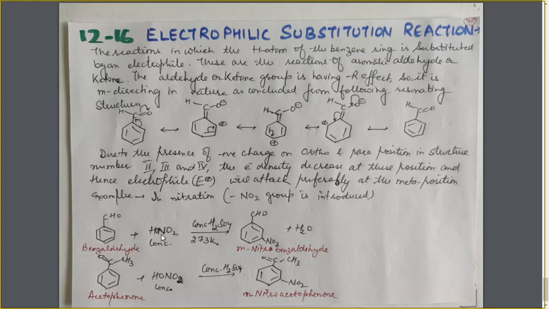So, I have written here two reactions, with benzaldehyde on nitration. Nitration is carried out with nitrating mixture, that is a mixture of concentrated nitric acid and concentrated H2SO4. It is nitric acid, HONO2, HNO3. So, how will the reaction take place? This NO2 group electrophile will go to the meta position, and the hydrogen will combine with OH to give the H2O molecule, and we will get meta-nitrobenzaldehyde. Similarly, in case of acetophenone, if we carry out the nitration, the electrophilic substitution will take place at the meta position, and we will get meta-nitroacetophenone.